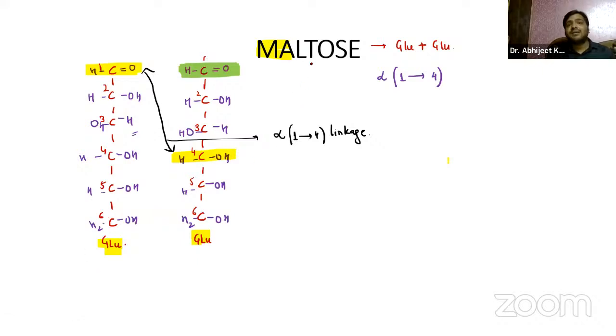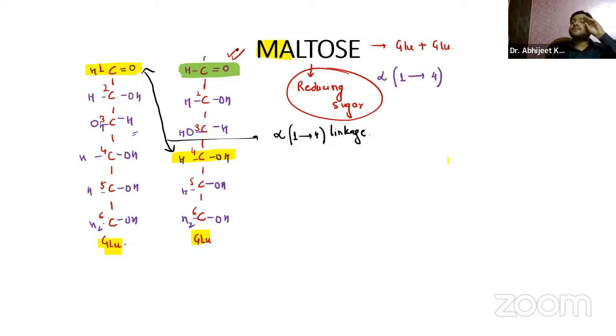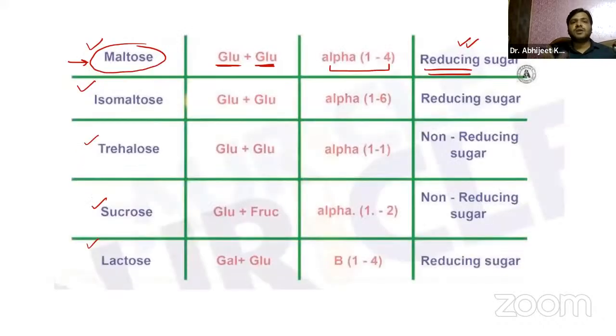That's why it is a reducing sugar. Coming to the definition, this sugar has to have at least one free functional group, and that is automatically present at the first carbon atom. So this is something called maltose. According to this particular flow chart, you can very well see it is a reducing sugar.